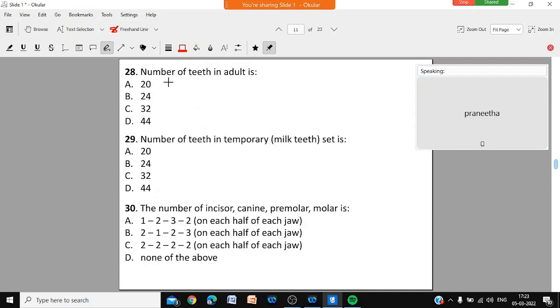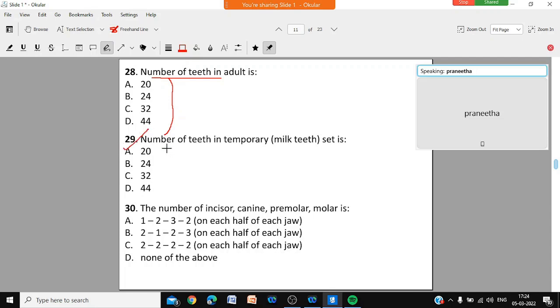And there are the last three questions. Question number 28: number of teeth in an adult. Four numbers are given; which is the correct one? Write the option. The options are 20, 24, 32, and 44. Write the correct option. Finish?